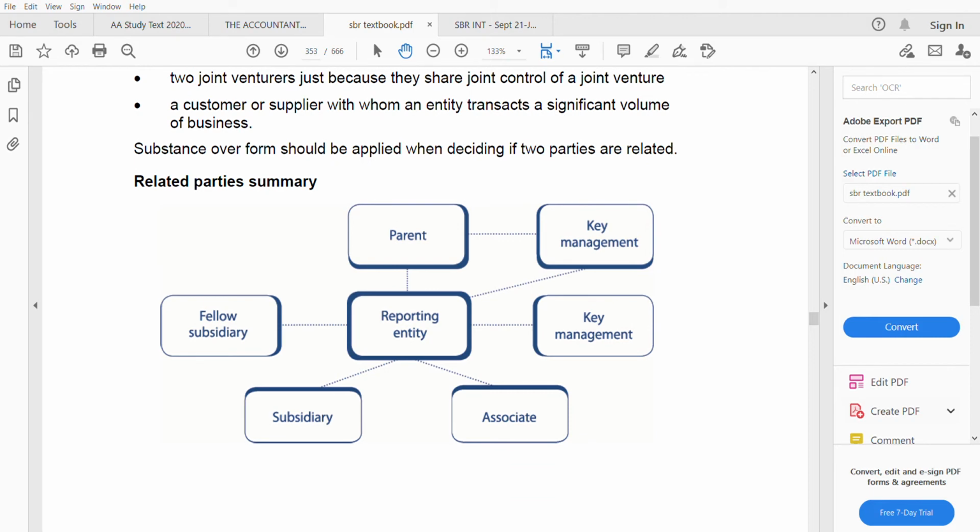Okay. So this is the reporting entity. Key management, associate, subsidiary, the parent, fellow subsidiary, and the key management. So they all are related to the reporting entity. The subsidiary is related to reporting entity. Associate is related to reporting entity. Fellow subsidiary is related to reporting entity. Parent is related to reporting entity. Key managements are related to reporting entity.